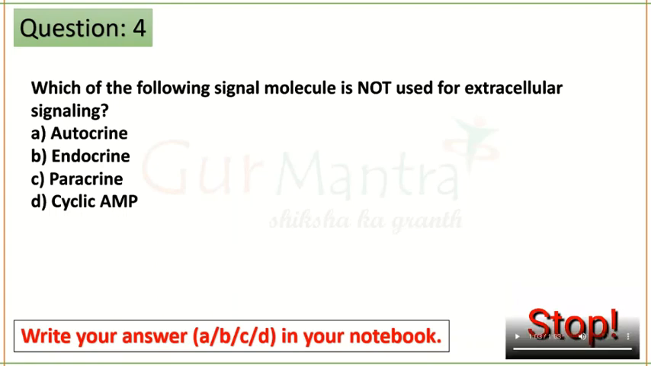Okay, so your answer is option D, cyclic AMP, because cyclic AMP is involved in intracellular signaling. Within the cell, it is involved. Extracellular signaling, cyclic AMP is not involved. So your answer is option D.